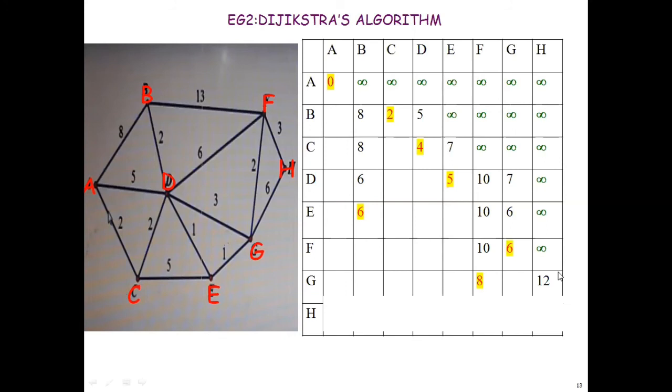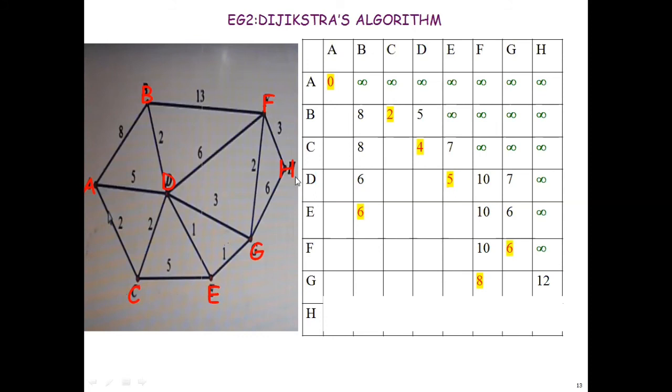Now in that row which is the minimum one? F is the minimum one with weight 8. So from F I should check the distance to the other vertices connected to F. F is connected to H, and B, D, G are already processed. So no need of cross checking.